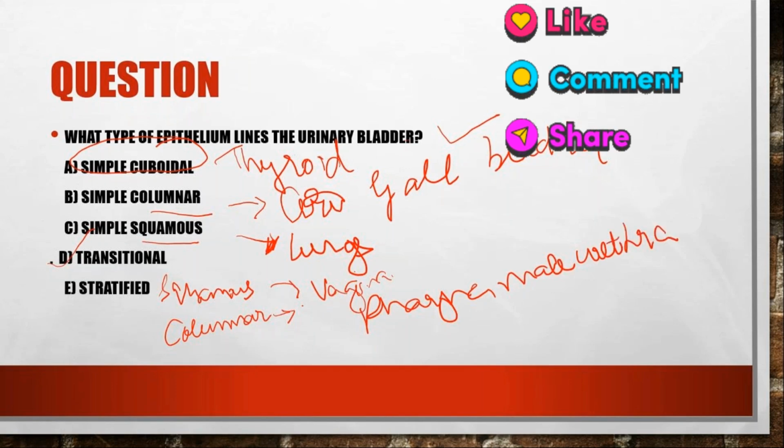And stratified cuboidal? It is present in salivary gland. Okay.